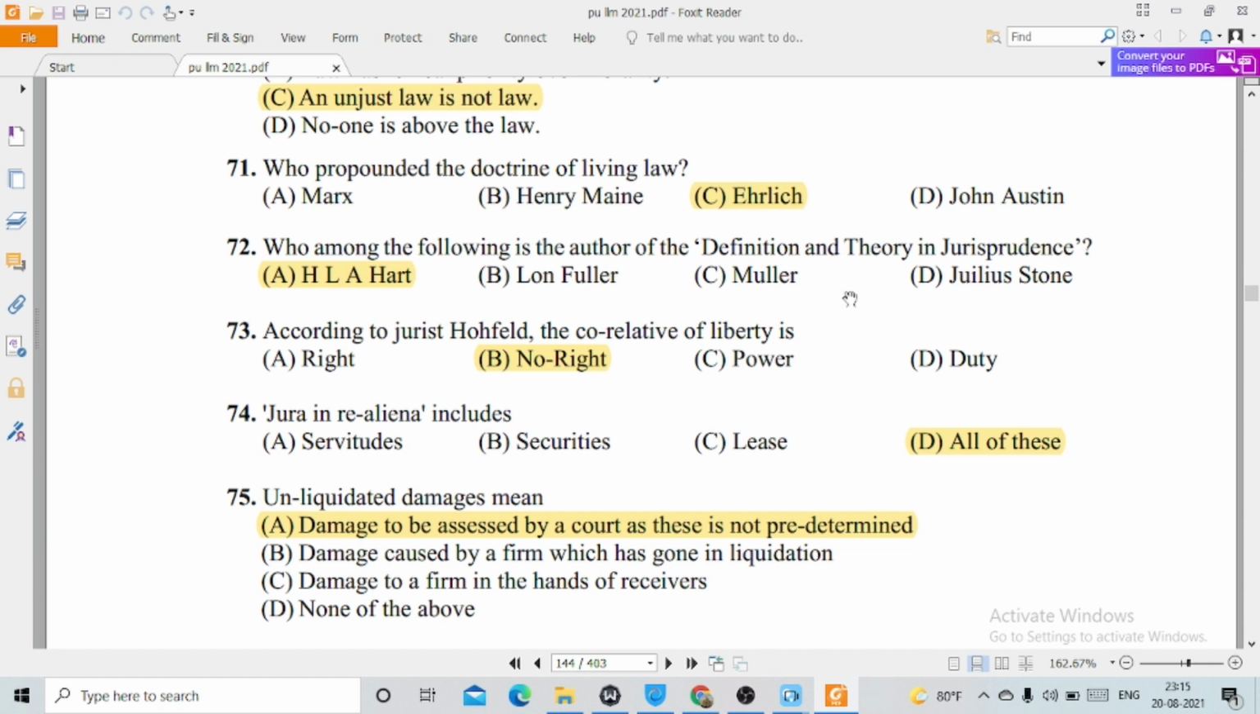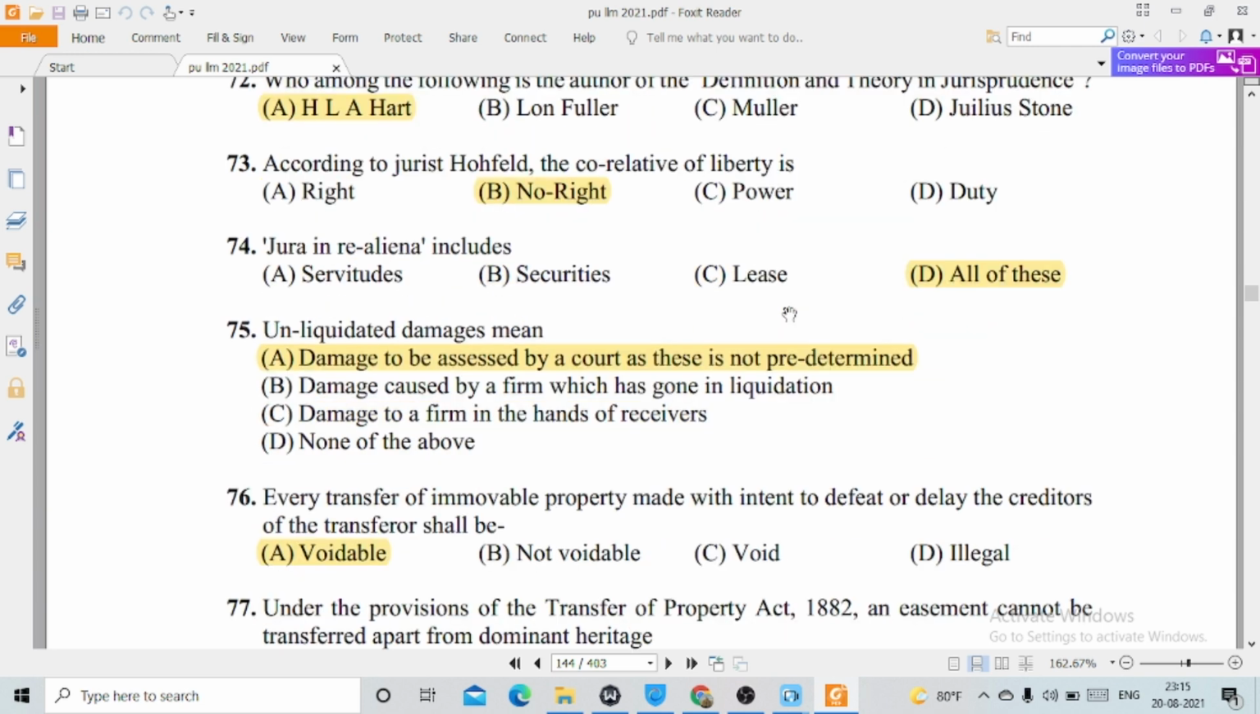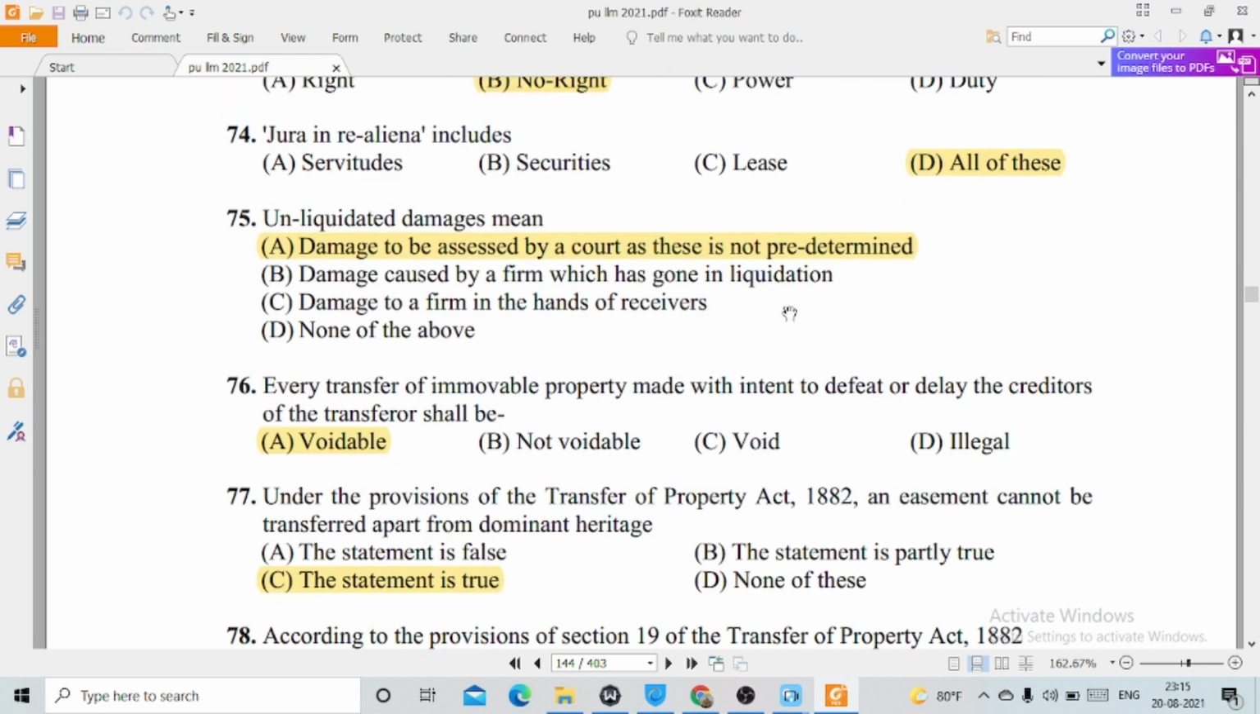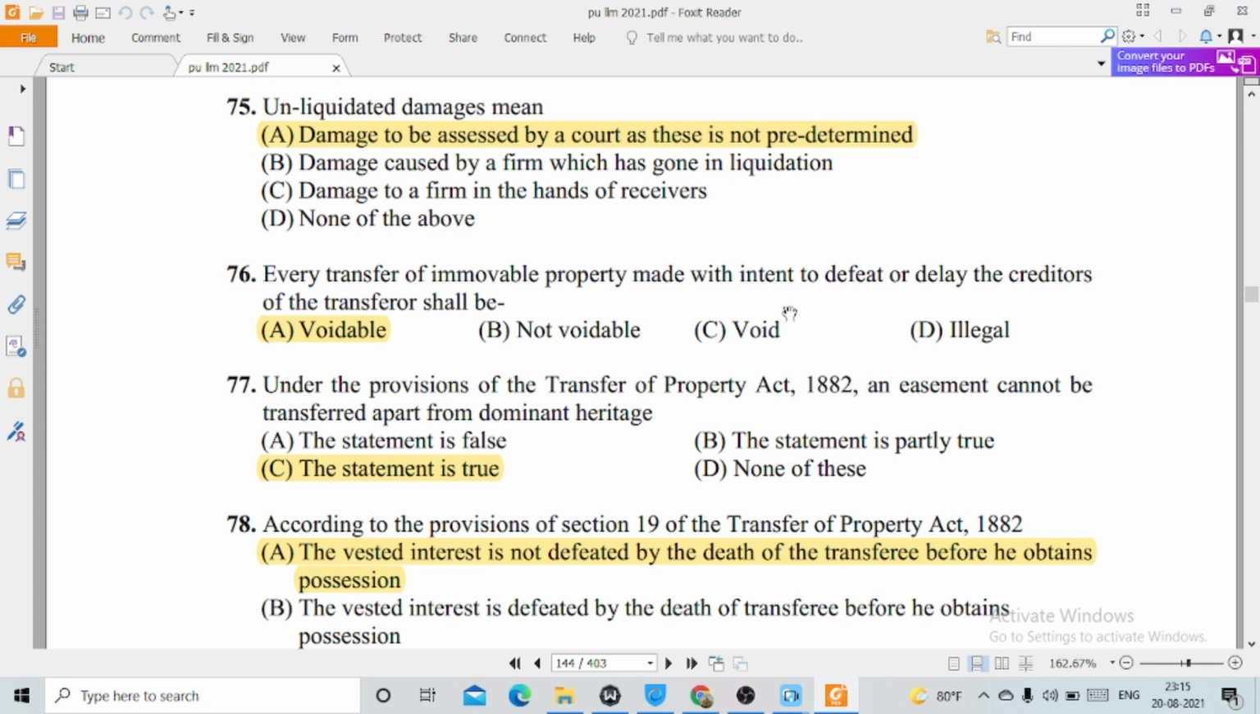74. Jura in re aliena includes all of these: servitude, securities, lease. 75. Unliquidated damages means option A, damages to be assessed by a court, as this is not predetermined. 76. Every transfer of immovable property made with intent to defeat or delay the creditors of the transferor shall be option A, voidable. 77. Under the provision of the Transfer of Property Act 1882, an easement cannot be transferred